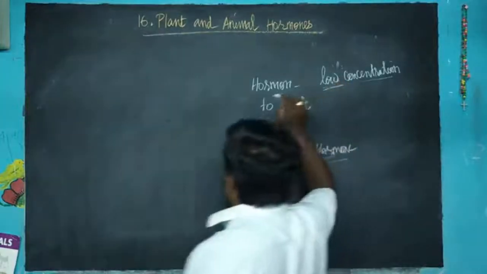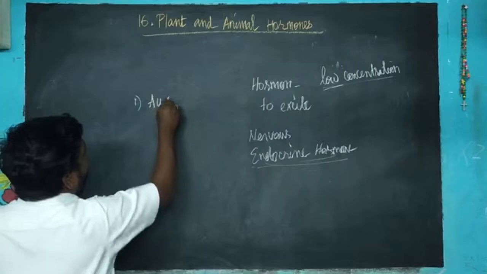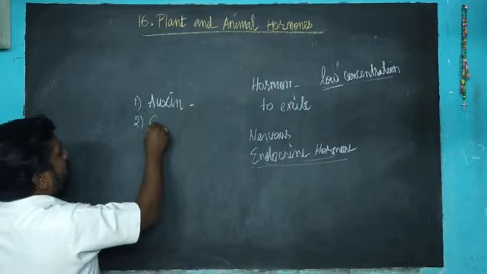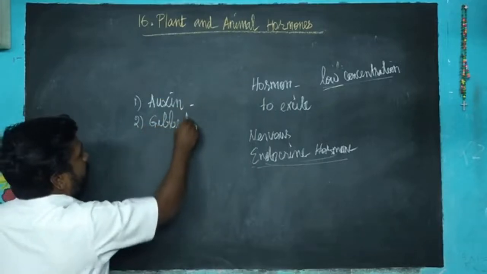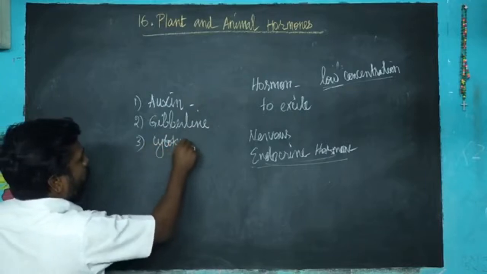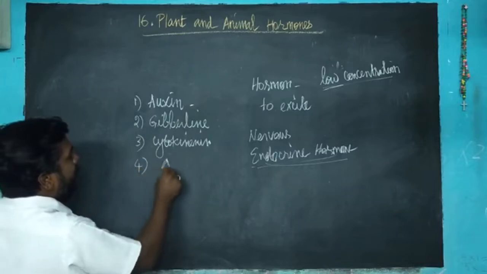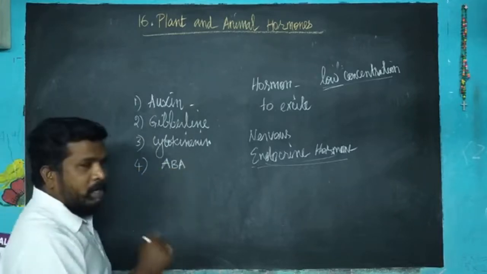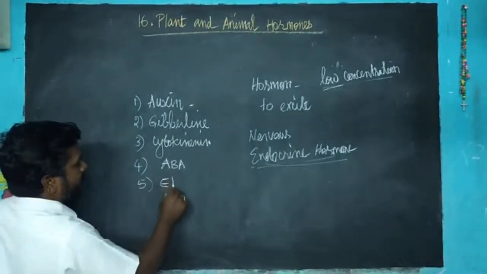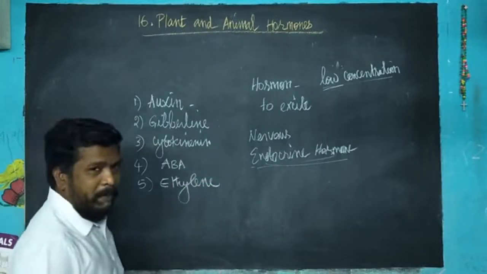So when we study hormones, generally the plant hormones are of 5 types. One is auxin. Auxin promotes the growth of the plants. Second one, gibberellin. Third one is cytokinin. And fourth one is ABA. ABA, shortly, is abscisic acid. And fifth one, ethylene. So these are the 5 notable hormones in the plants.